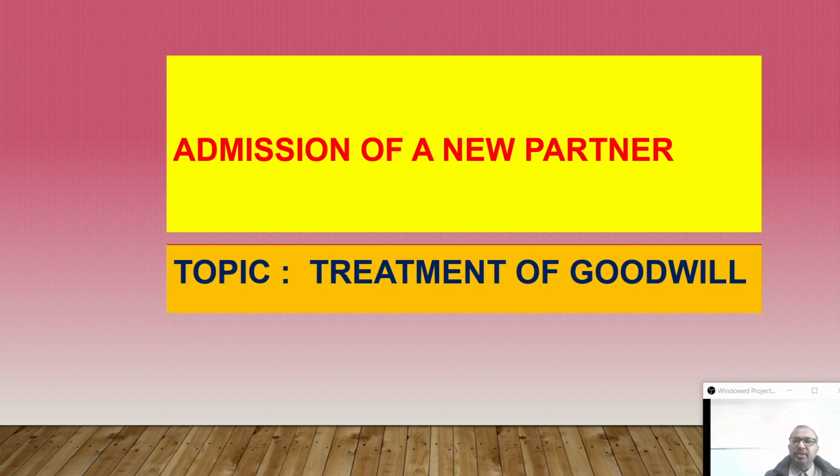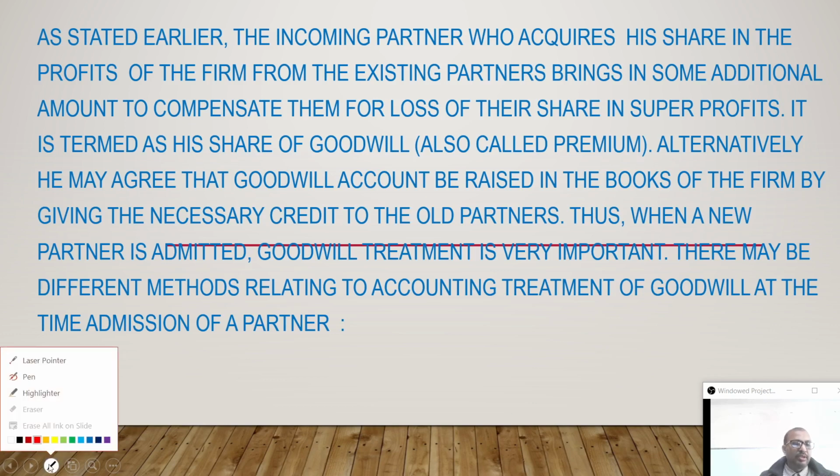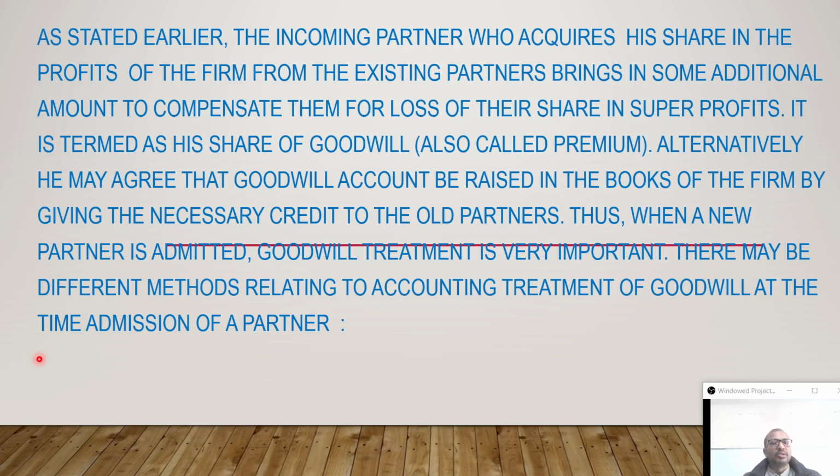We know the meaning of goodwill. We learn from class 11 that it is an intangible asset which is shown on the asset side. But we don't know how to find out the value of goodwill from class 11. And we learned in class 12 also the calculation of goodwill by applying different methods, that is average profit method, super profit method, capitalization of average profit method, capitalization of super profit method.